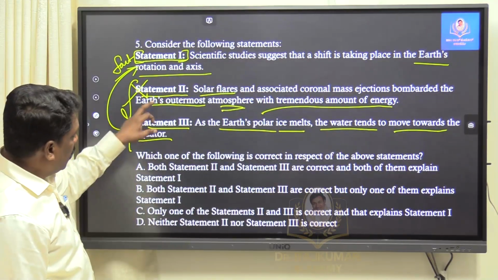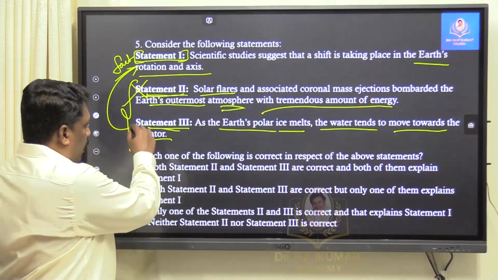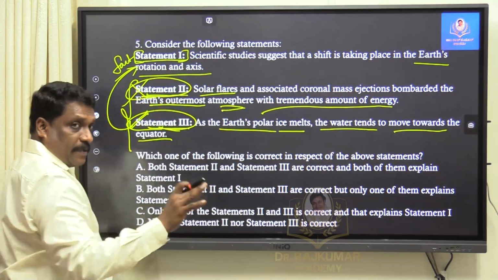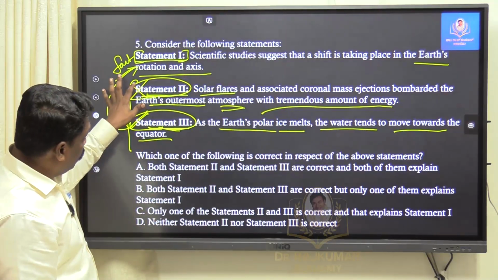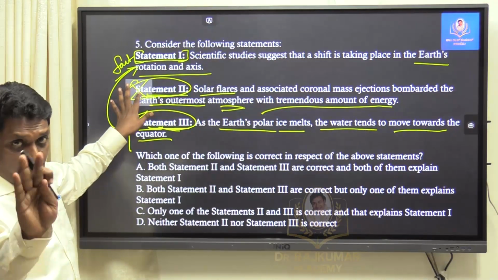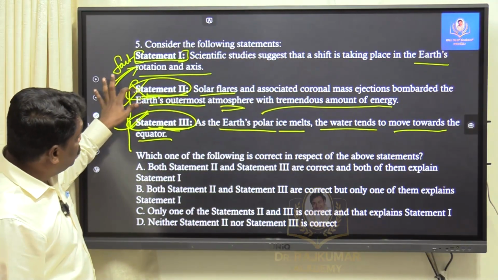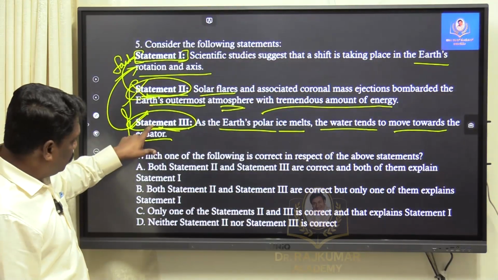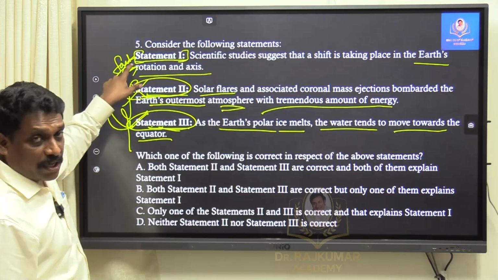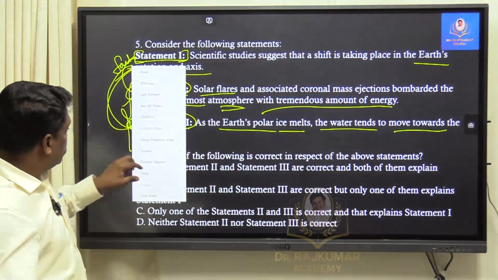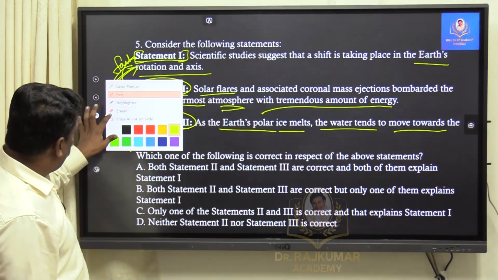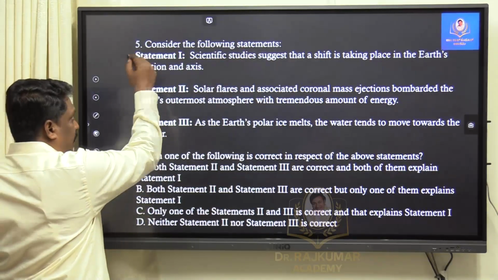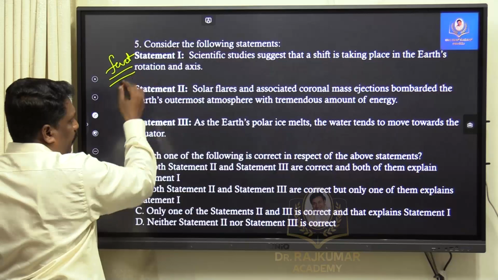So what is my understanding? Statement 1 is a fact, no need to check it.